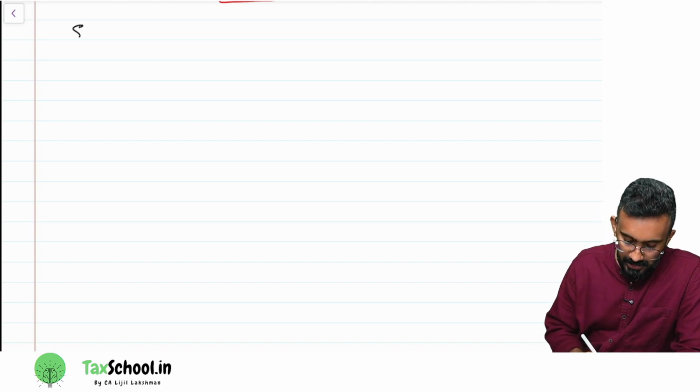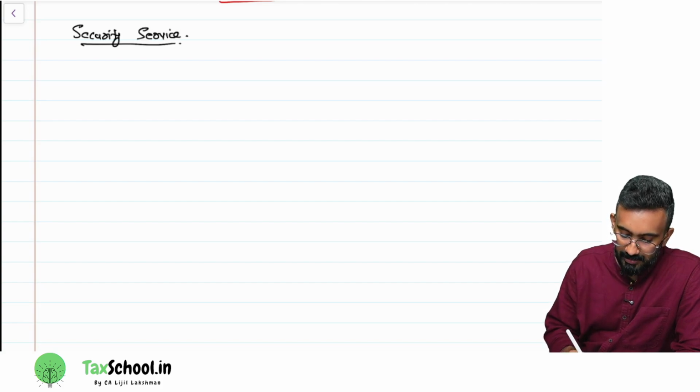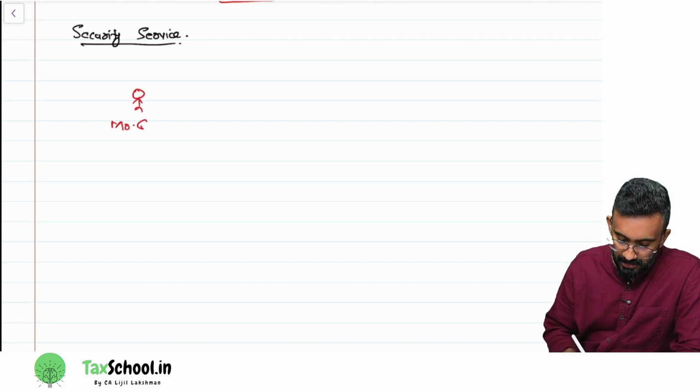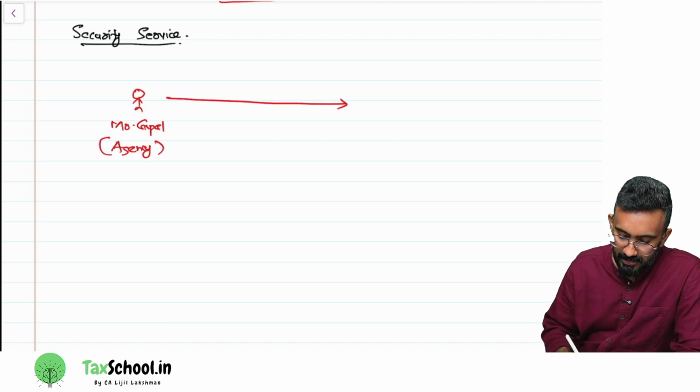Okay. So let's look at security service. Here security service means supply of security personnel. There is this Mr. Gopal who's running an agency. He's a sole proprietor, runs an agency which is supplying security personnel.